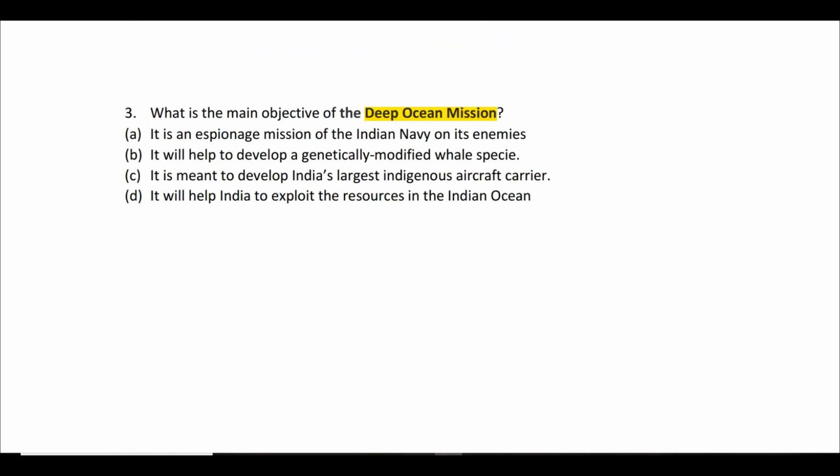And let me just tell you a little bit regarding this Deep Ocean Mission. It comes under the Ministry of Earth Sciences. What is the major objective? Major objective is just like ISRO has been exploring space for a long period of time. The Indian government decided that India should also explore the surrounding oceans and seas, because they hold a lot of things which are economically very valuable and India can benefit from them. So that was the major objective.